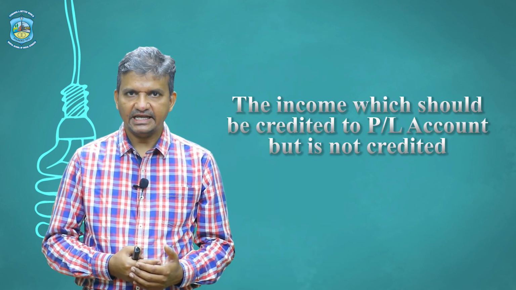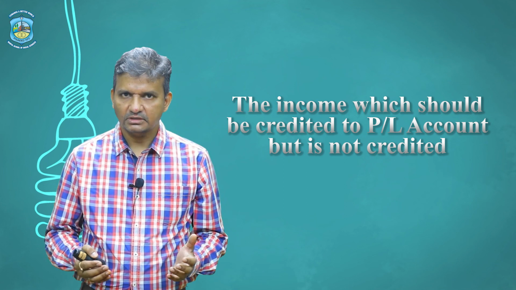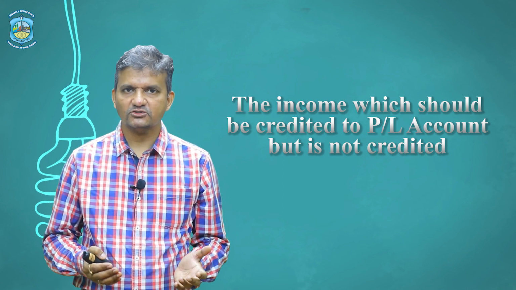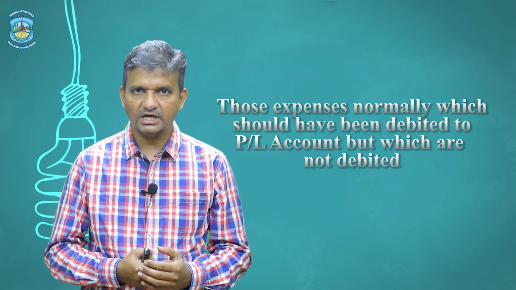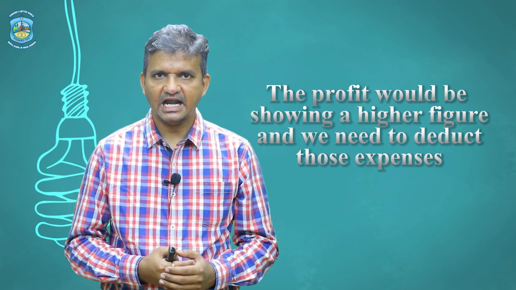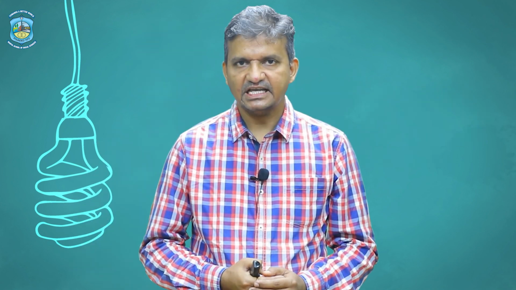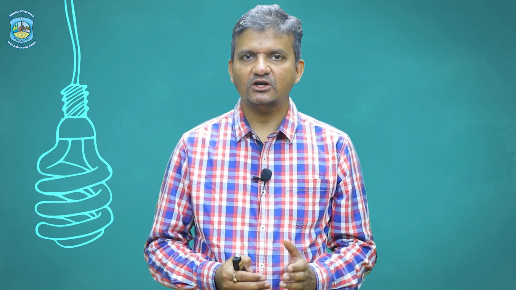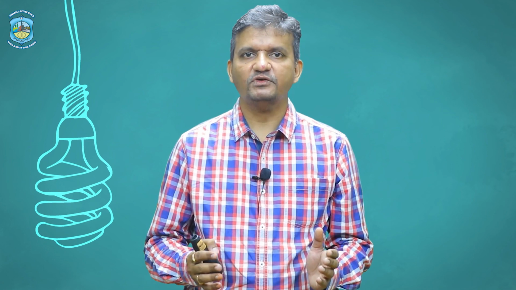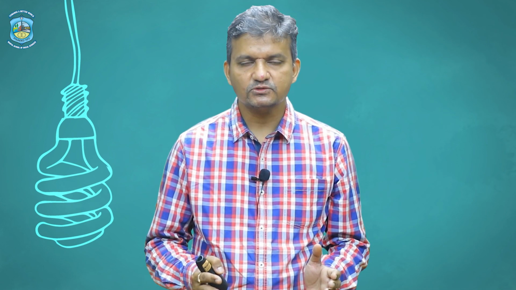In the same way, the income which should be credited to P&L account but which is not credited, again the same impact is on profit and loss account. This profit is again showing a less figure, so we again add that income, and then we deduct two things. Number one is those expenses which should have been debited to profit and loss account but which are not debited. So now the impact on profit would be, the profit would be showing a higher figure and we need to deduct those expenses. In the same way, there are certain incomes which are not related to this particular head but they are credited to profit and loss account, because of which again your net profit shows a higher figure and we need to reduce those amounts.